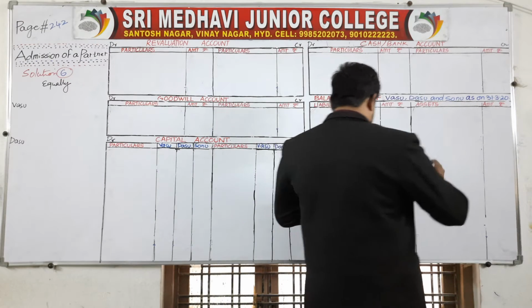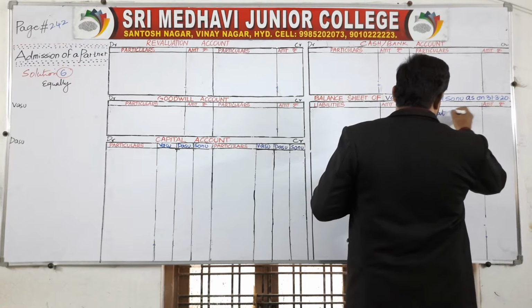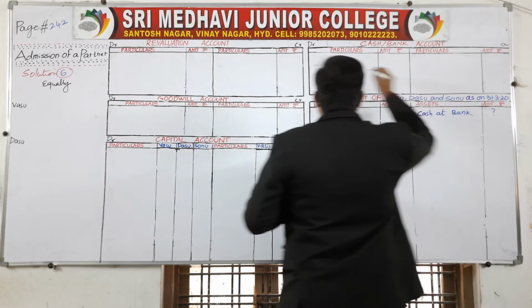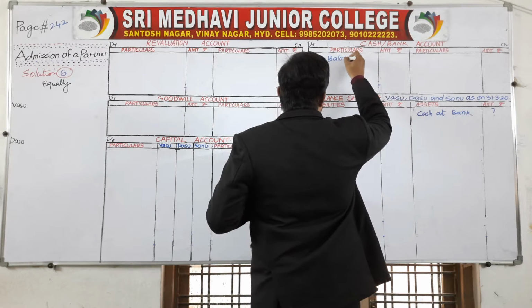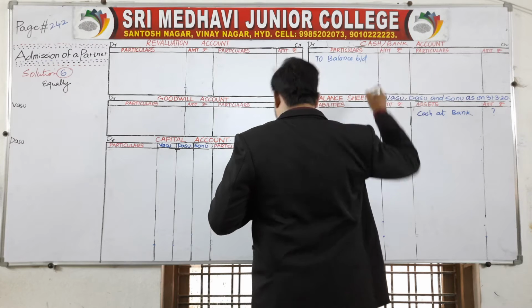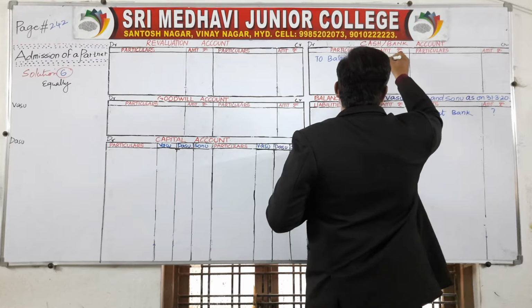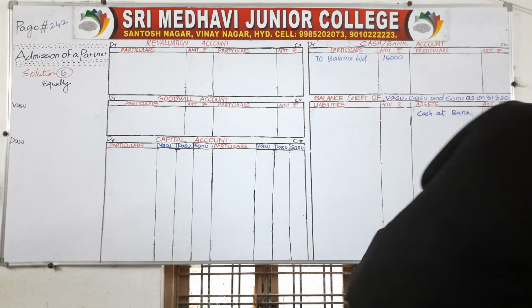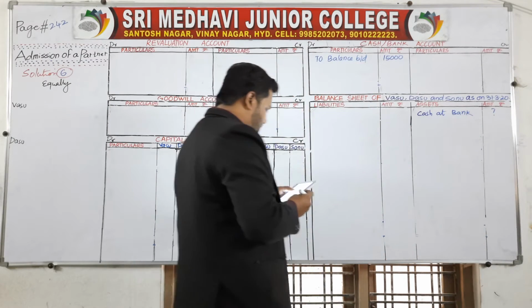Cash at bank is given. So write cash at bank, don't write the amount, write here to balance brought down. How much? 15,000 is given in the question.